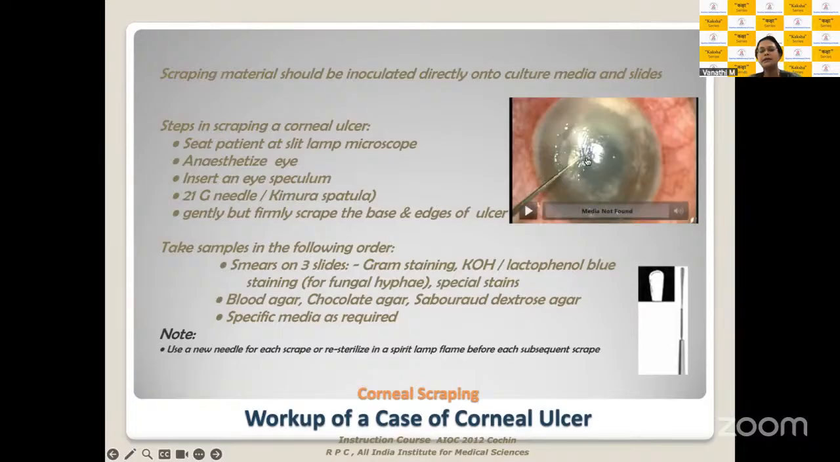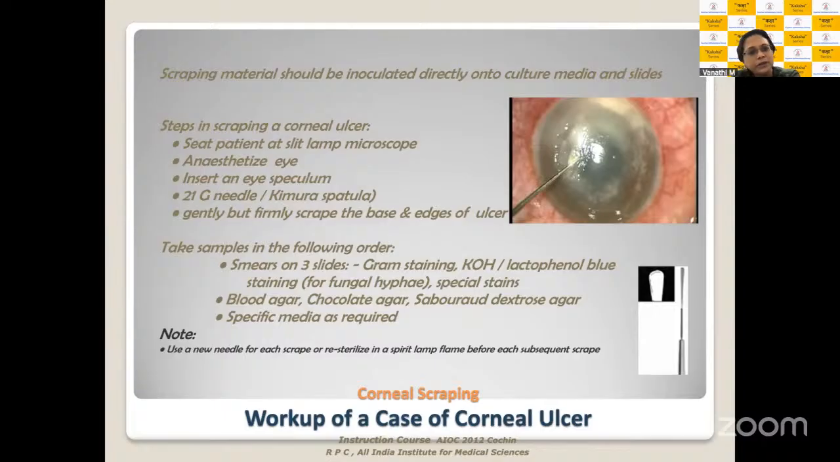This is, I think, one of our post-refractive surgery ulcers. You can see we are trying to lift the flap and go into the interface to get the material out of this particular ulcer. The simple steps are: make your patient comfortable on your slit lamp and anesthetize the eye. You can use an eye speculum.